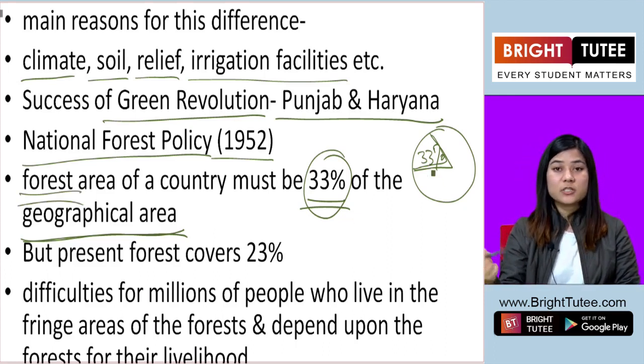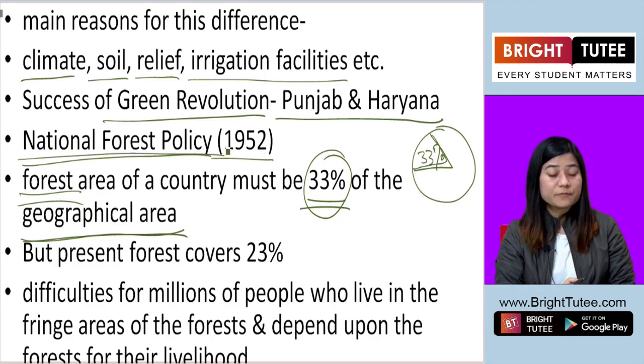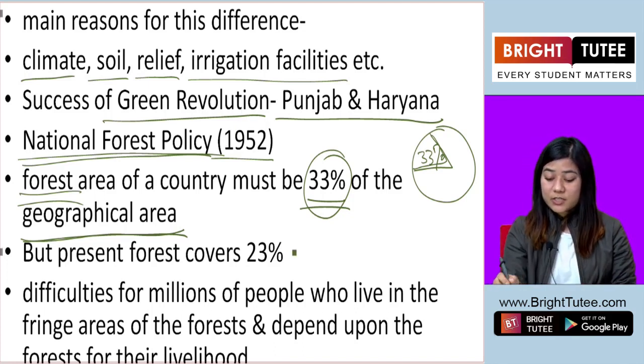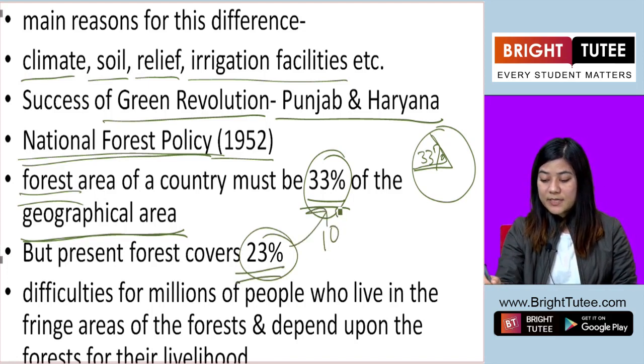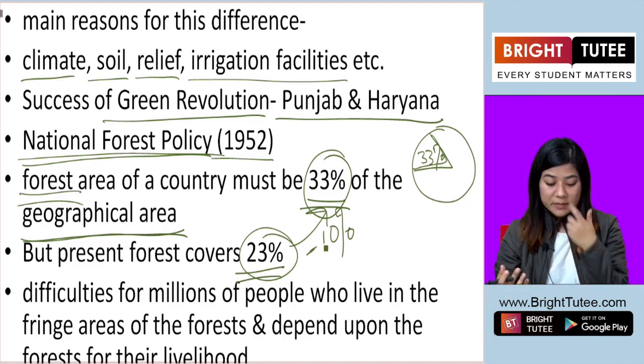This was the law brought out by the National Forest Policy in 1952. But at present, the forest cover that we have in our country is only 23%. So you see, it is 10% less than what it should be.